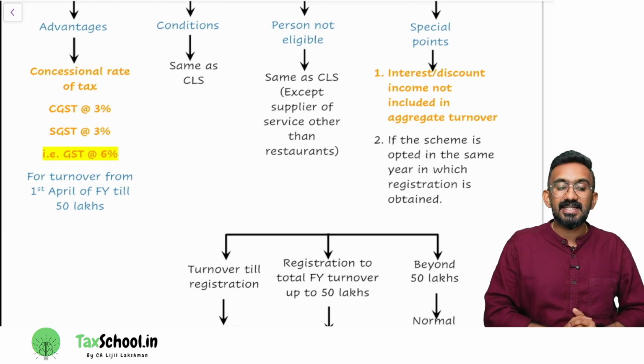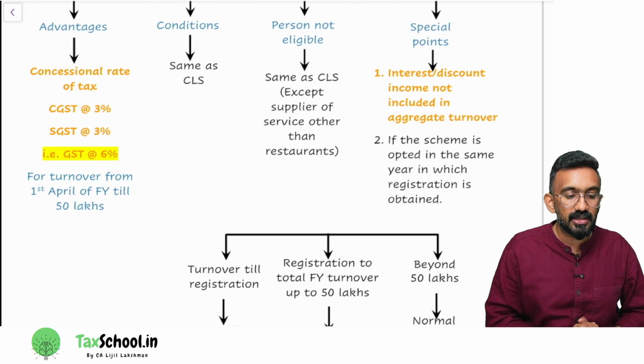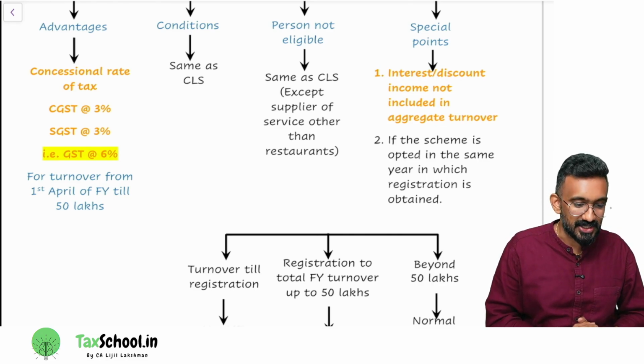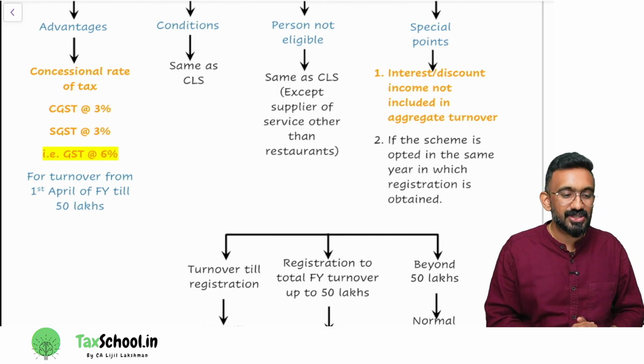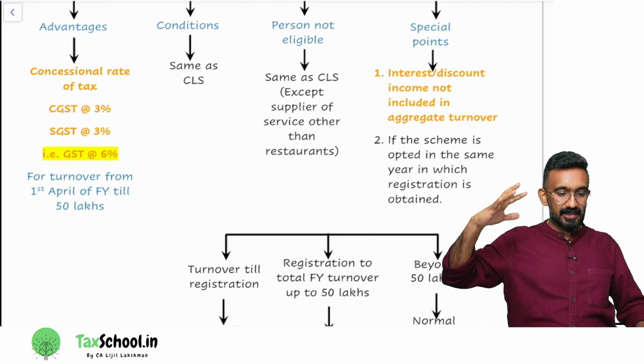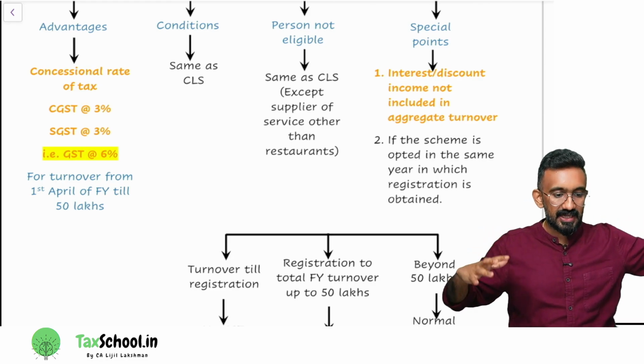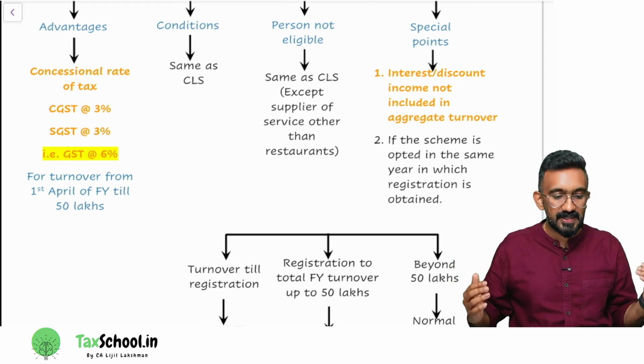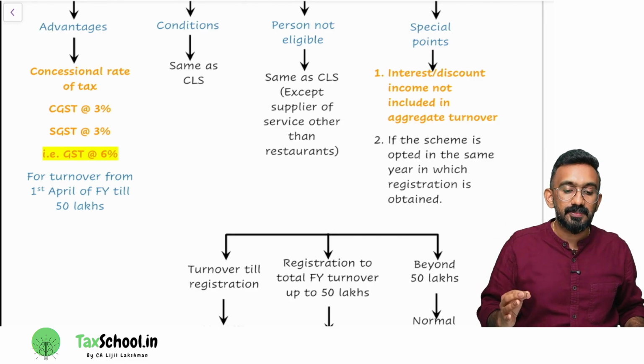If it is IGST, what will be the tax rate for 10(2A)? What if it's IGST? You should not answer that because it can never be IGST, because the conditions for this are the same as the composition levy scheme, and one condition in the composition levy scheme says you cannot make any interstate supply. So can it be 6% IGST if you are under the scheme? No, it can only be CGST and SGST. So look at it, up to 50 lakh turnover. Last year turnover has to be less than 50 lakh. This year up to 50 lakhs. If I go for the scheme, I will end up paying tax at 6%.